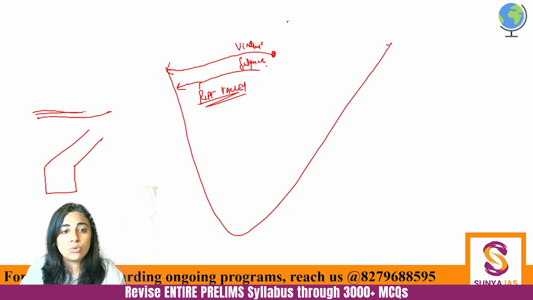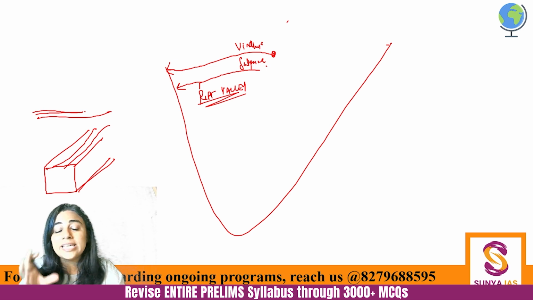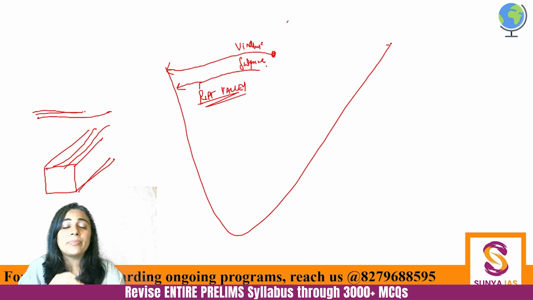You know what I'm trying to make? I'm just trying to make you understand that if this is a rift, then this river is just filling this gap. Right? So it already has a rift to fill, and that's why it's flowing in a rift valley. And that is why the Narmada and Tapi both are flowing westwards.